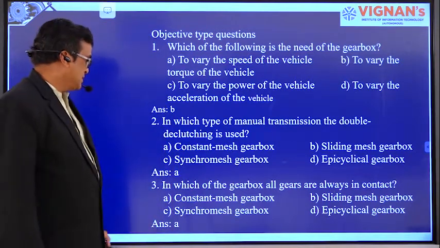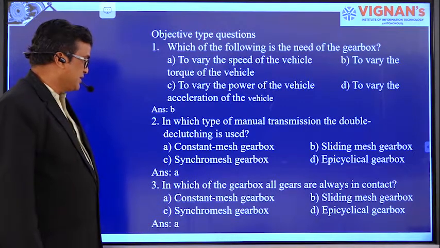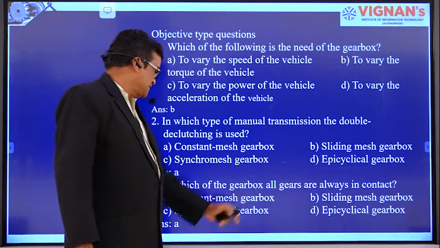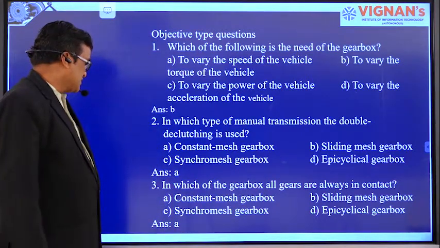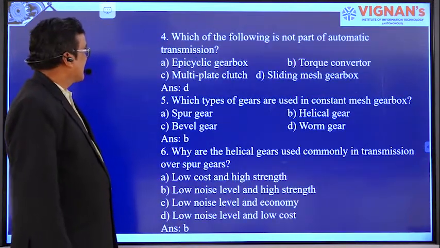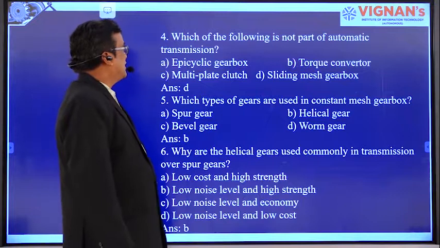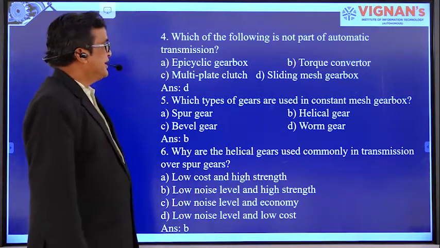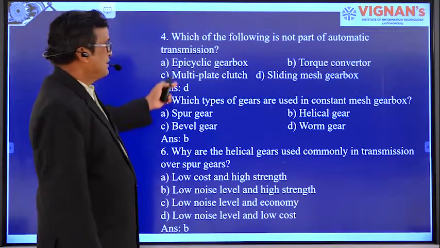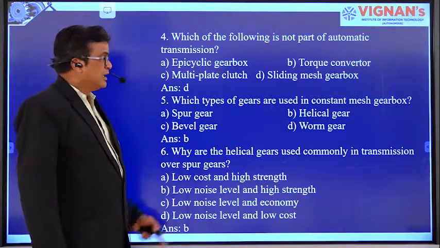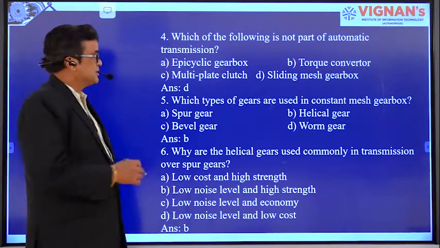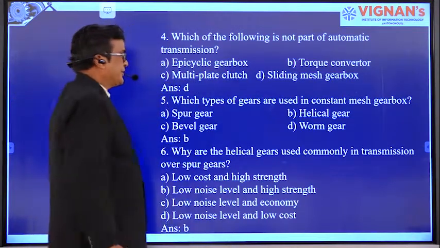In which of the gearboxes are all the gears always in contact? Constant mesh, sliding mesh, synchro mesh, epicyclic mesh. All the gears are constantly in mesh in the constant mesh gearbox. Which of the following is not part of the automatic transmission, right? Sliding mesh gearbox is not part of automatic transmission. All are automatic transmission, but in the sliding mesh gearbox we have to operate the gearbox position. The remaining are all operated automatically.